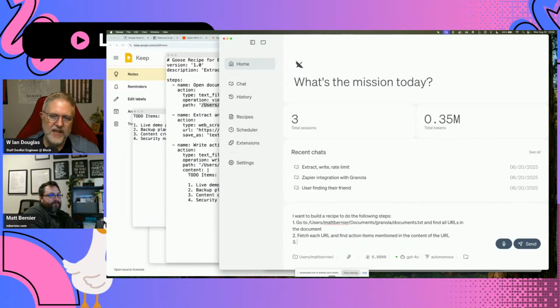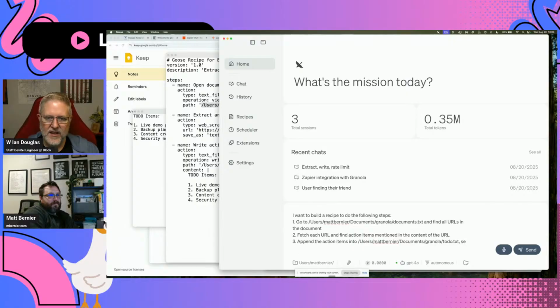And then step 3 is write the action items into, and then we'll paste the path for the to-do.txt. Append. Yep, append the action items. But we want it to separate using like the document ID or something like that, just that way they're not all jumbled up. Separated by the URL. Yep. And then for step 4, what we want to do is say, if that is successful, then delete the URL from documents.txt.